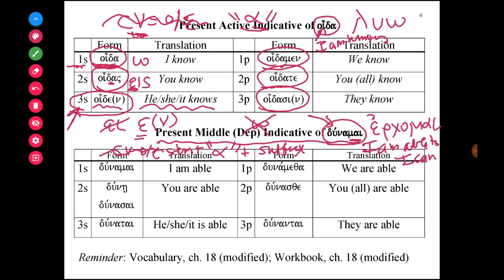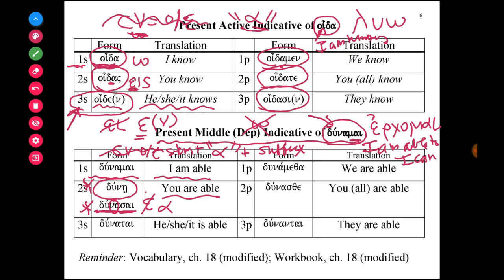So if we look at the forms of dynamai, to say I'm able or I can, it's dynamai. To say you are able, it's dune. And what's interesting is that you see two forms. Because the vowel that connects the stem dun with the suffix sai is not an epsilon. It's not a short vowel, but instead it's alpha. You can actually form dunasai. That's one form of you are able, but you also see dune with iota subscript. You actually see both forms used in the New Testament.